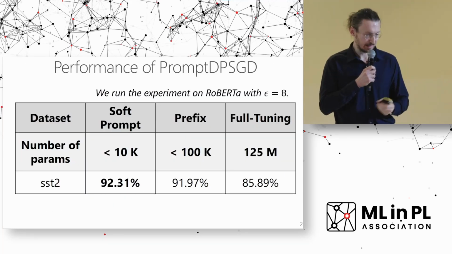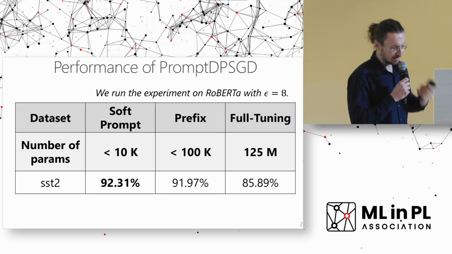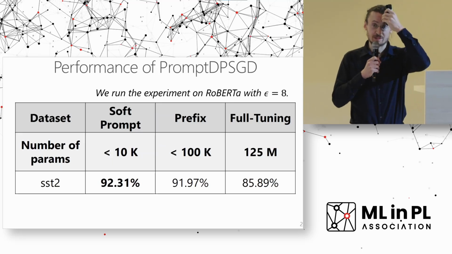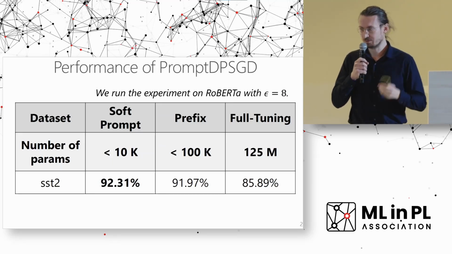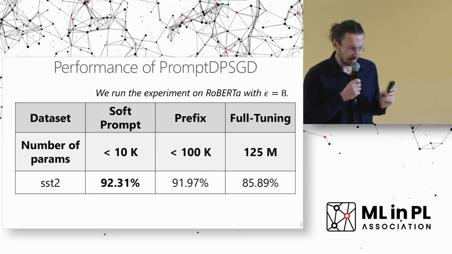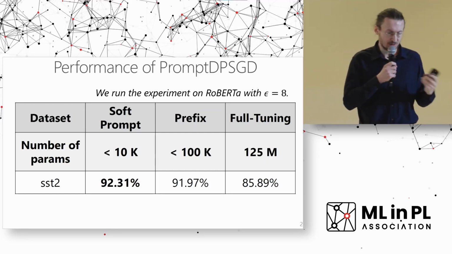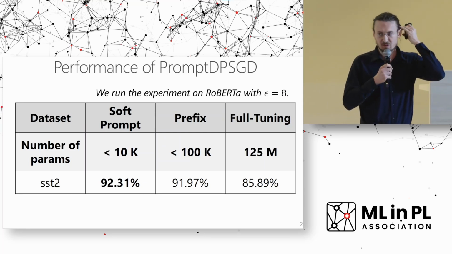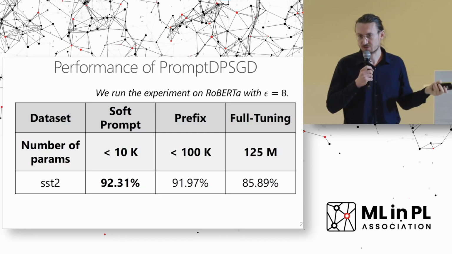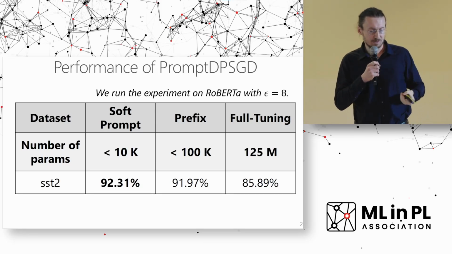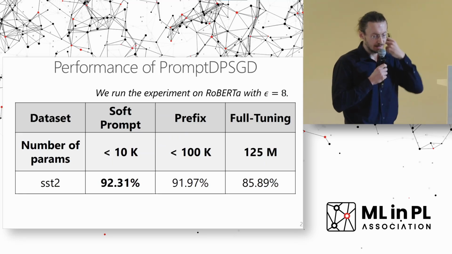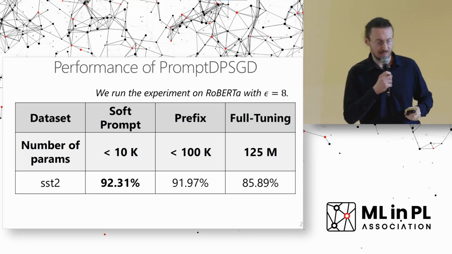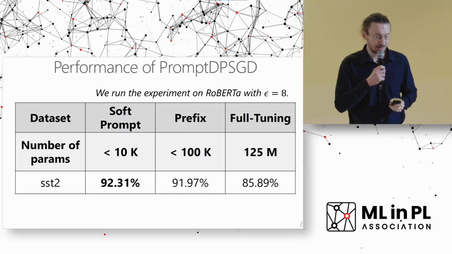Okay, so this is great. And now, how does it work? Here I present the performance of our prompt DP algorithm. We ran this experiment using the Roberta LLM, with an epsilon value for DP privacy guarantees of 8. Here we compare different types of prompts: soft prompts, prefix, and also full fine-tuning of the LLM. In terms of number of parameters, for the soft prompt we can use as few as 1K parameters. Prefix is usually roughly 100K or less. And for full tuning, we update all the parameters in the LLM, in this case 125 million.